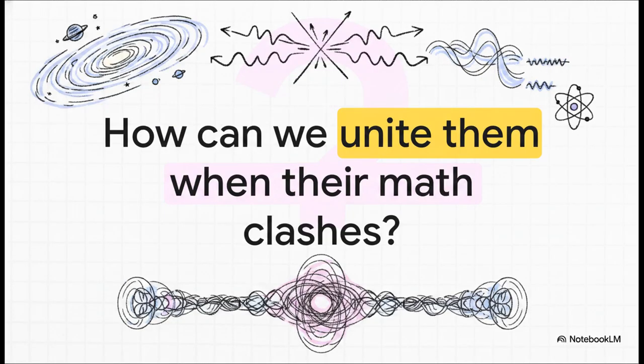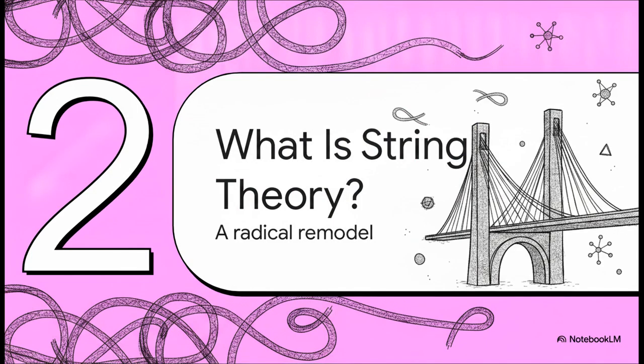Which brings us to the ultimate question. If both of these frameworks are right in their own specific realms, how in the world do we find a single unified theory of everything? Because, let's face it, we can't truly understand our universe if its two foundational rulebooks literally contradict each other.